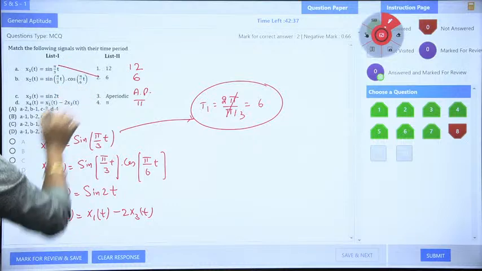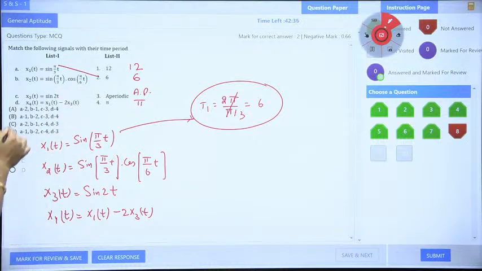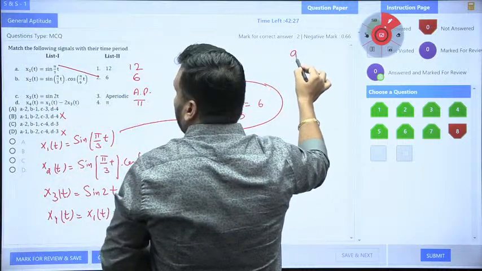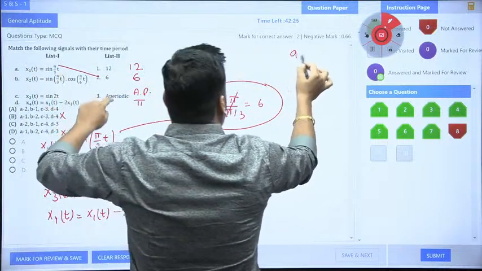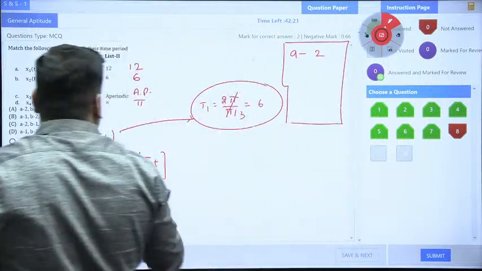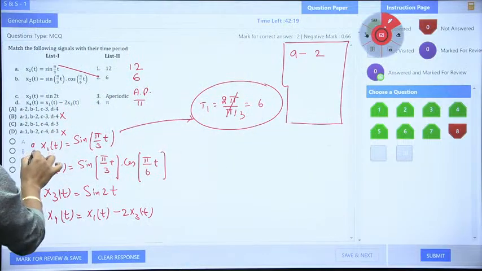A goes to 2. A goes to 2 in which option? A goes to 2 in option A or option C. It means option B is wrong, option D is wrong for sure. So right now I am writing here option A. List A goes to 2. Okay, so this is how I will write the boxed final answer here. Now A is complete.